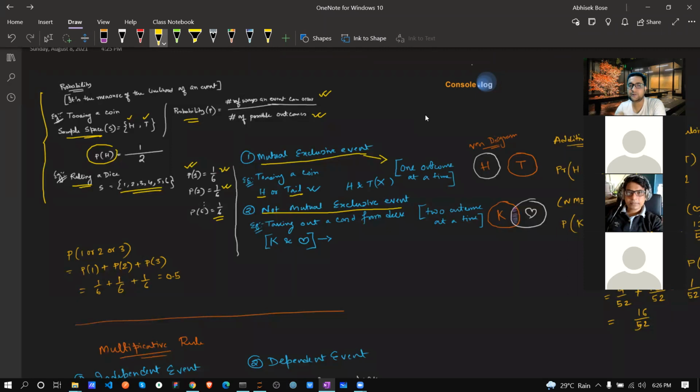Now think about non-mutually exclusive events. Think about taking out a card from a deck of playing cards. We know there are 52 cards. So what is the probability of getting a king that is also a heart sign? If we think this way, this is the difference. This is not mutually exclusive, as two outcomes can come at a time. The coin is one outcome at a time, so that is mutually exclusive.